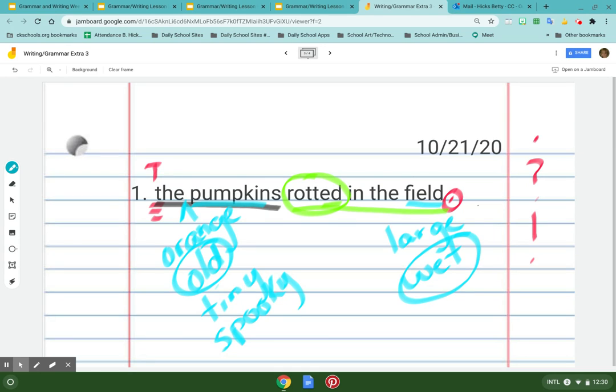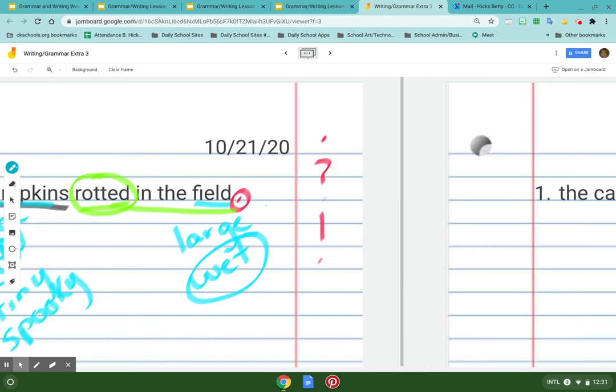So see, writing isn't just slapping it on a piece of paper and calling it good. You have to spend time doing it and thinking about it and thinking about the parts. And then I would read it to somebody when I rewrote it. All right, let's look at this other one.